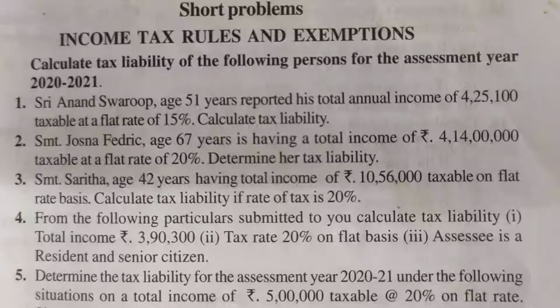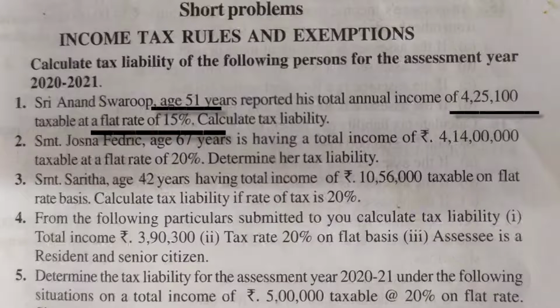So you can see what he is asking: calculate tax liability of the following person for the assessment year 2020 to 2021. So our first question is Sri Anand Swarup, age 51 years, reported his total annual income 4,21,100, taxable at a flat rate of 15%. Calculate tax liability. So we can see that our SSC Anand Swarup is non-senior citizen as his age is 51 years. Okay. And total income of SSC is also given, and at what rate we have to take out a flat rate is also given, that is 15%. So let's start solving it.